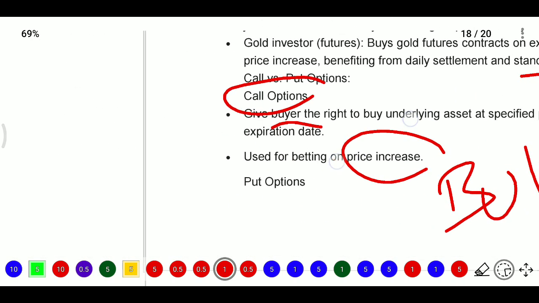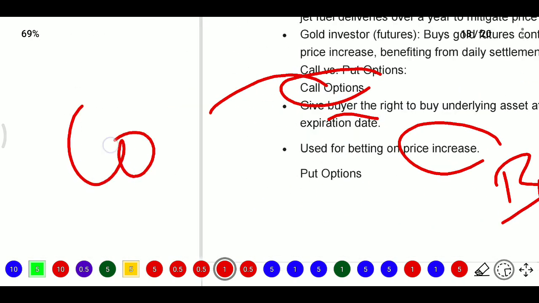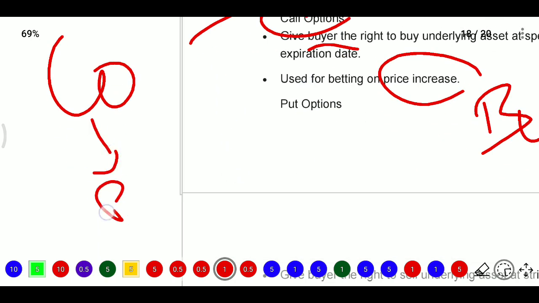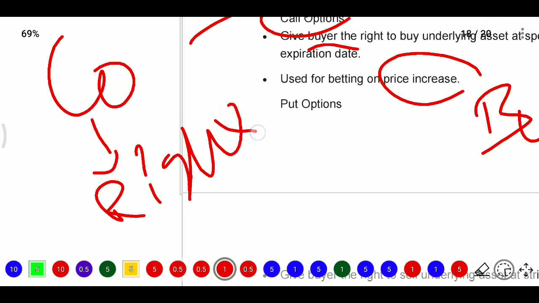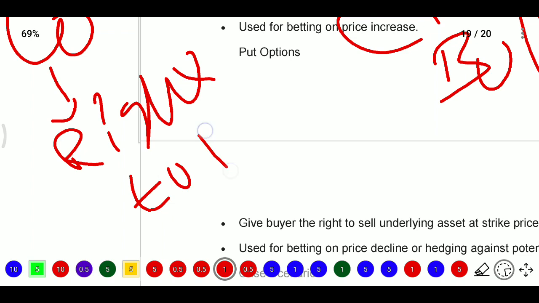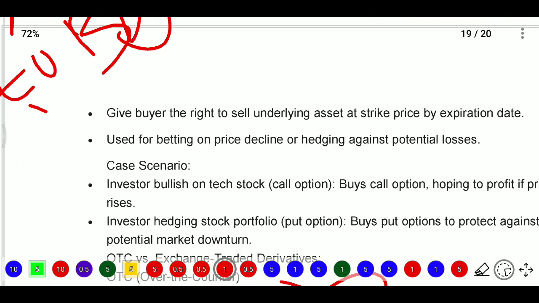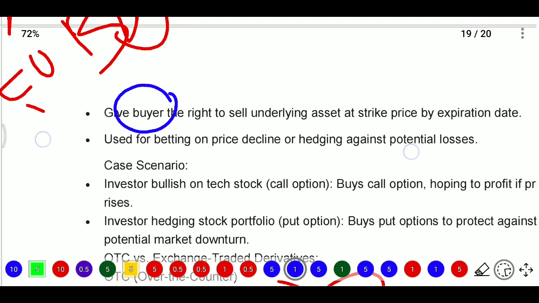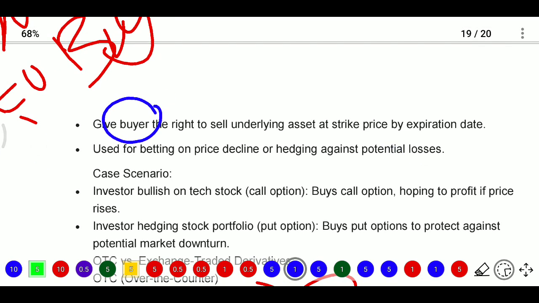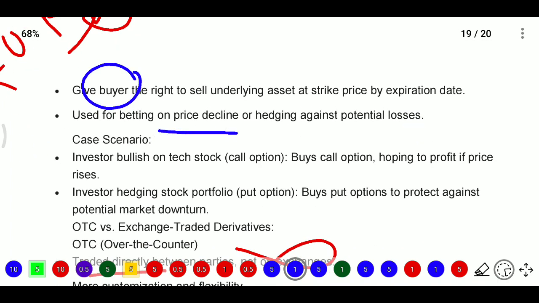Call option means here the buyer will get the right to buy shares. Whereas a put option means the buyer gets the right to sell the underlying at the strike price by the expiration date. Here it is used for betting on prices declining. Here it may be a bearish market, protecting against potential loss.